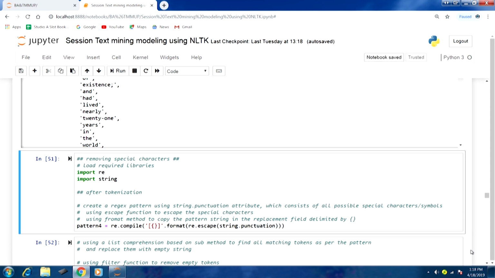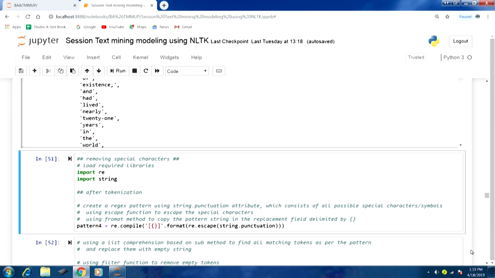Let us first take the case of after tokenization. In the first approach, we will take a regular expression pattern, and in this pattern we are going to use the string.punctuation attribute. This attribute consists of all possible special characters or symbols, because our idea is to remove special characters and symbols. It has an exhaustive list of all those characters.